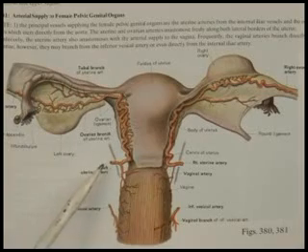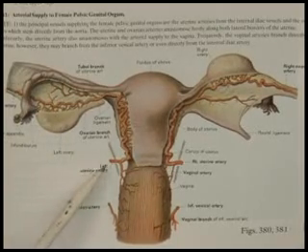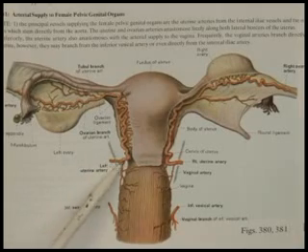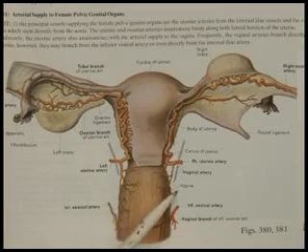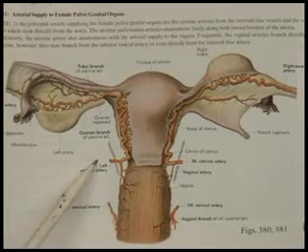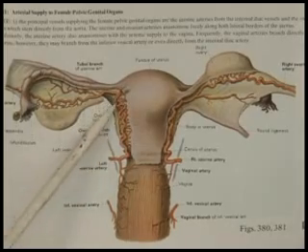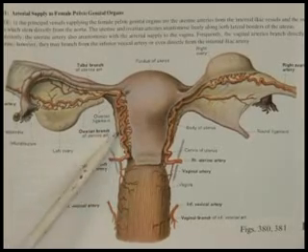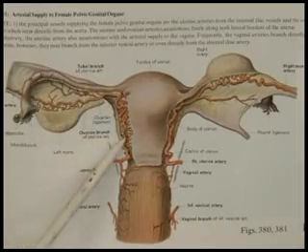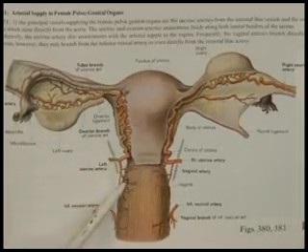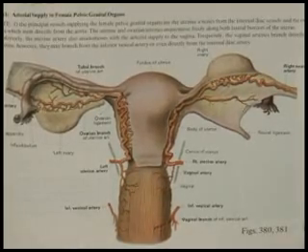The uterine artery is a branch of the anterior division of the internal iliac artery. It is tortuous and it crosses the ureter, which lies behind the uterine artery. It runs along the lateral side of the uterus, supplies the uterus, and supplies part of the fallopian tube. In addition, it gives branches which supply the vagina as well.